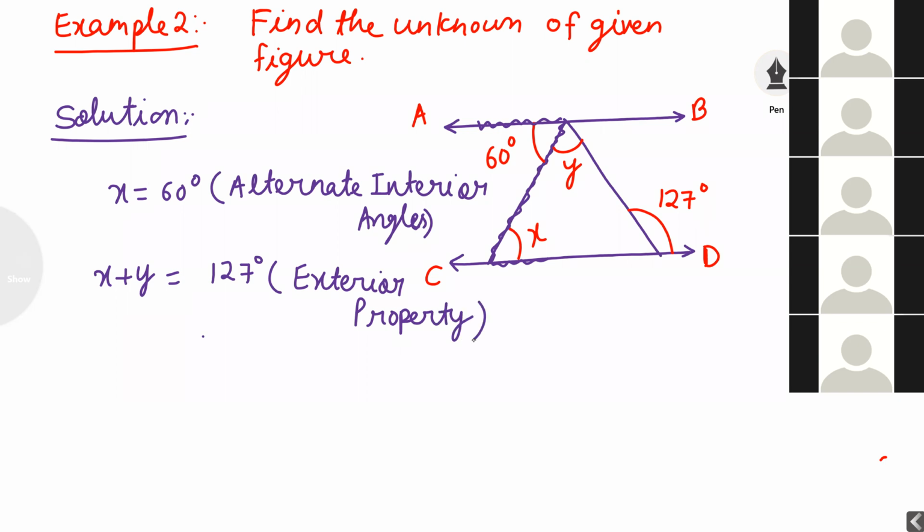The value of x I already got is 60 degrees, plus y is equal to 127 degrees. Now y is equal to 127 degrees minus 60 degrees, which is 67 degrees. The value of x is 60 degrees and the value of y is 67 degrees.